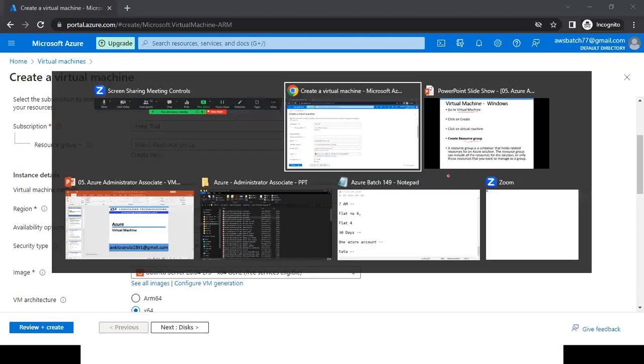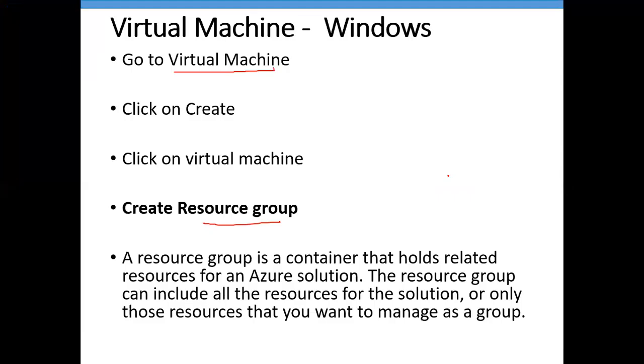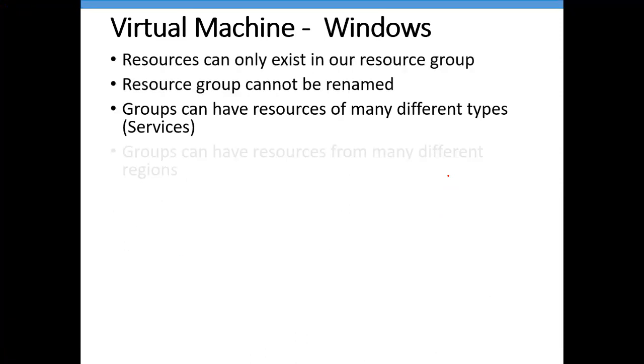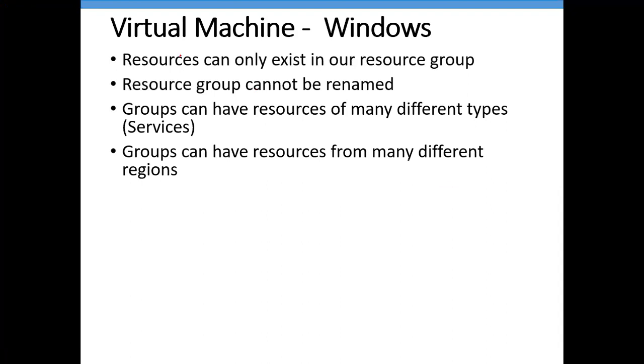So a resource group is like a container which stores all your resources in one single location. That is why, before creation of any resource, we first need to select a resource group. But we need to follow some points. Resources can only exist in a resource group.